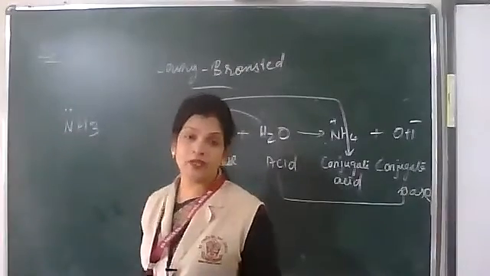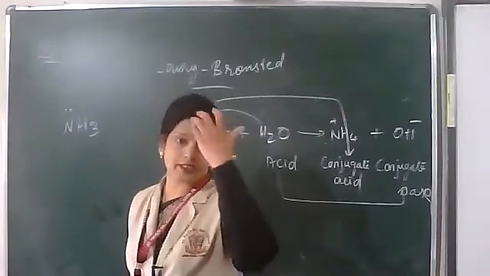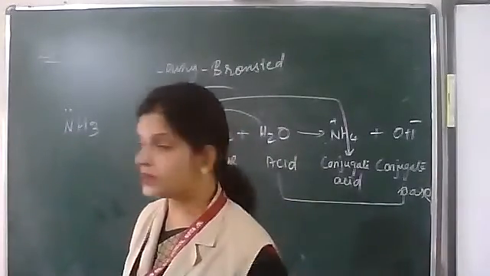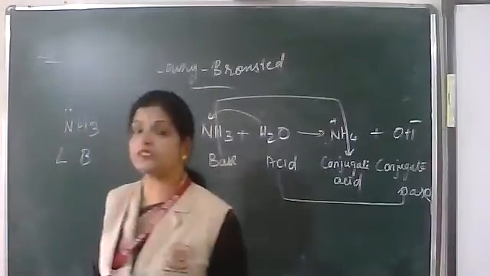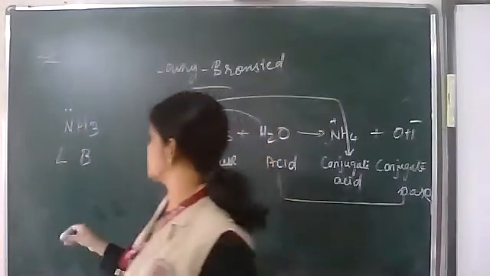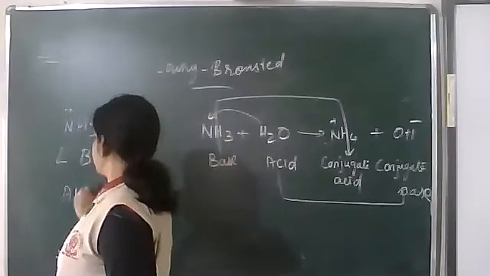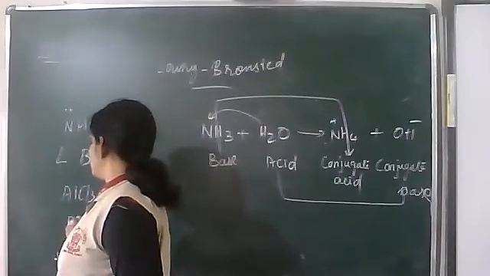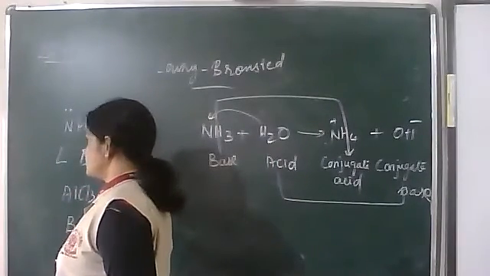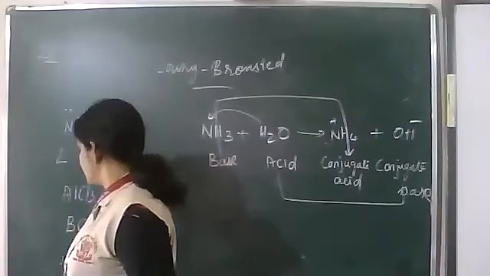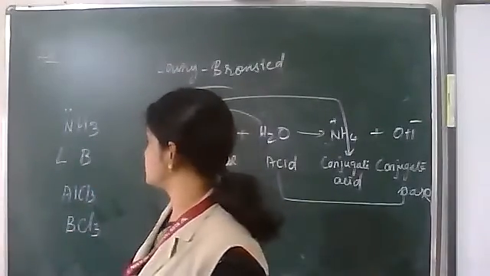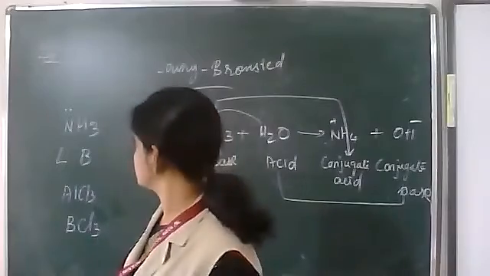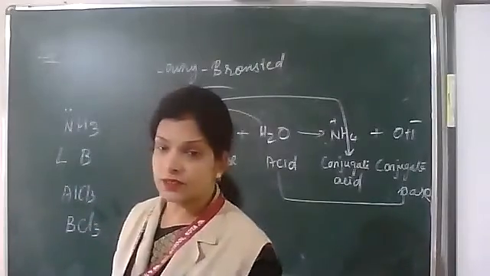A species which can give a pair of electrons is a Lewis base, and the species which can accept that pair of electrons is a Lewis acid, that is AlCl3 or BCl3.